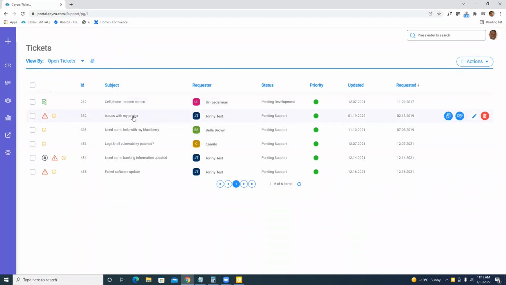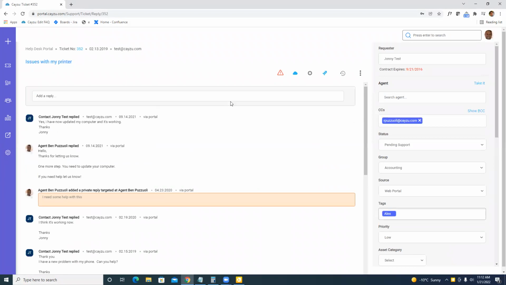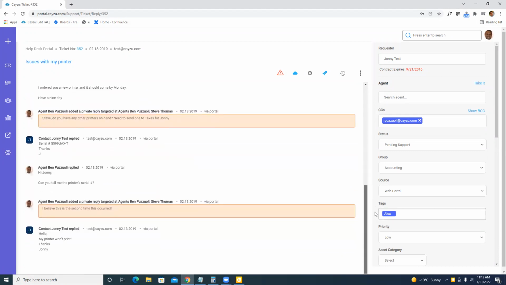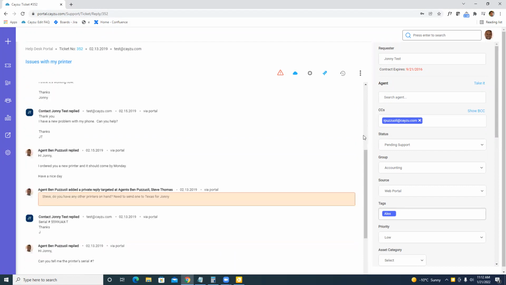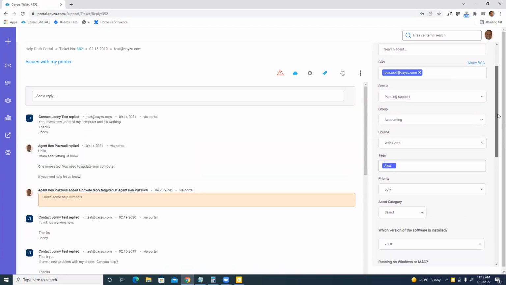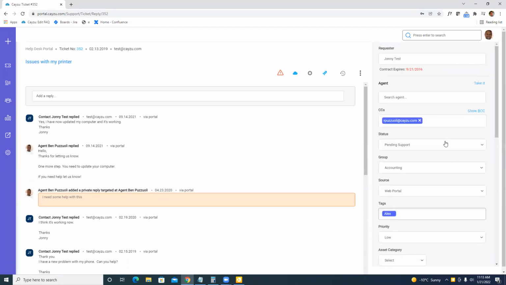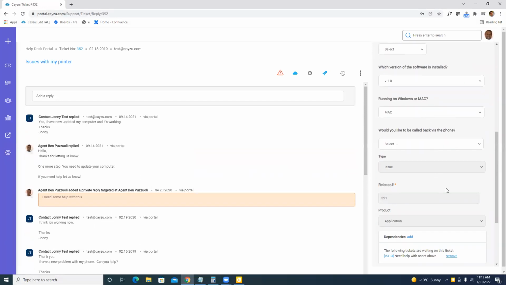Now, jumping into a ticket, I'm going to come here, help Johnny test this printer. So the major changes here, and a lot of focus on usability, is we will right away see that all the past history of the ticket is here, right? We will be able to access all that, scroll through. We will also see that we now have a separate scroll bar for all the options. So these still can all be customized. Mine's a little bit longer because I've added in custom fields, right?